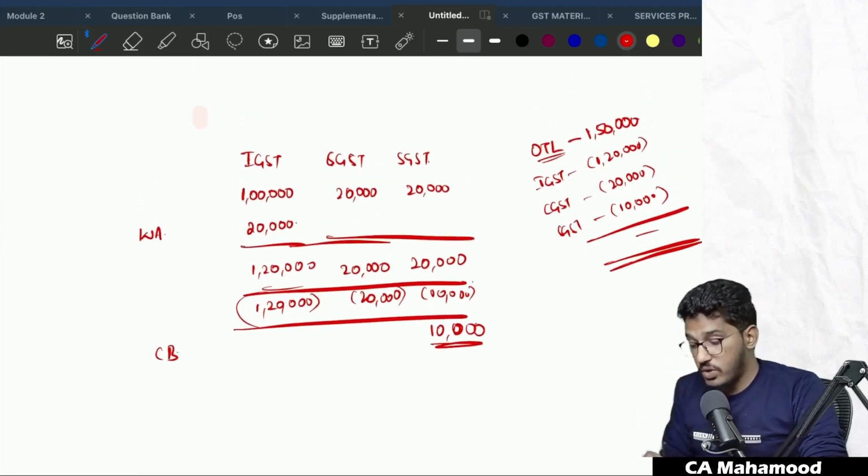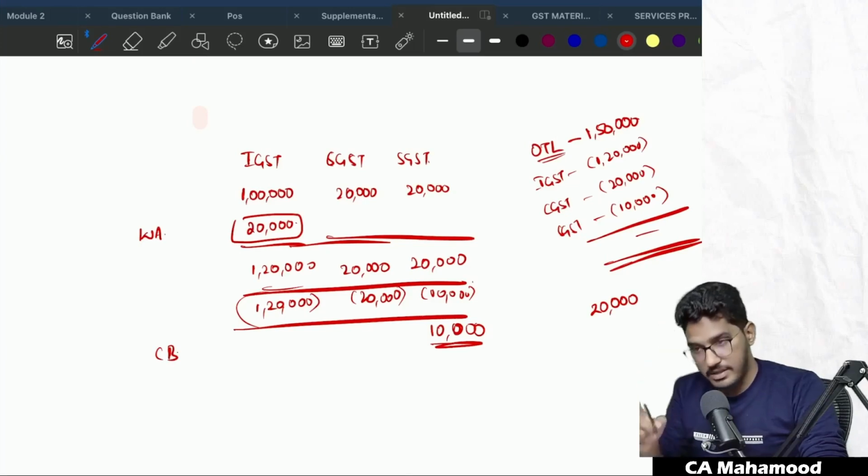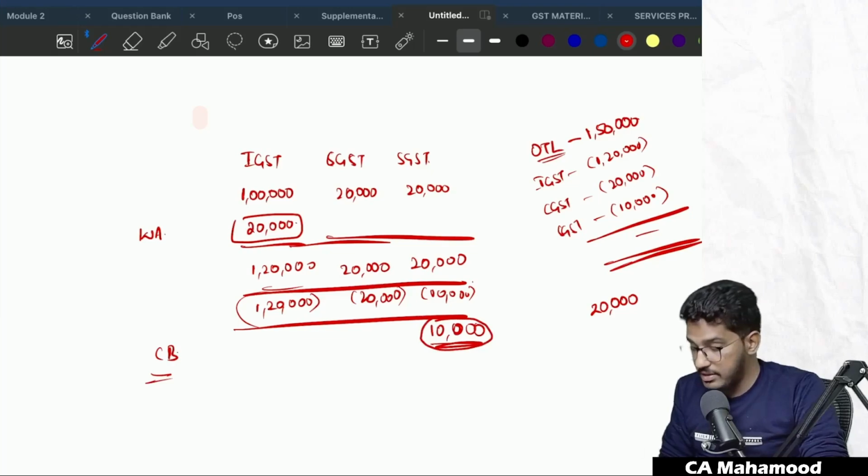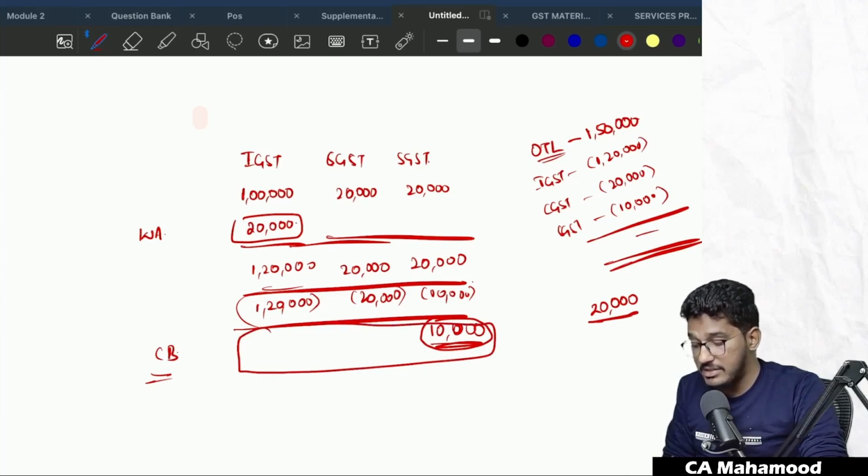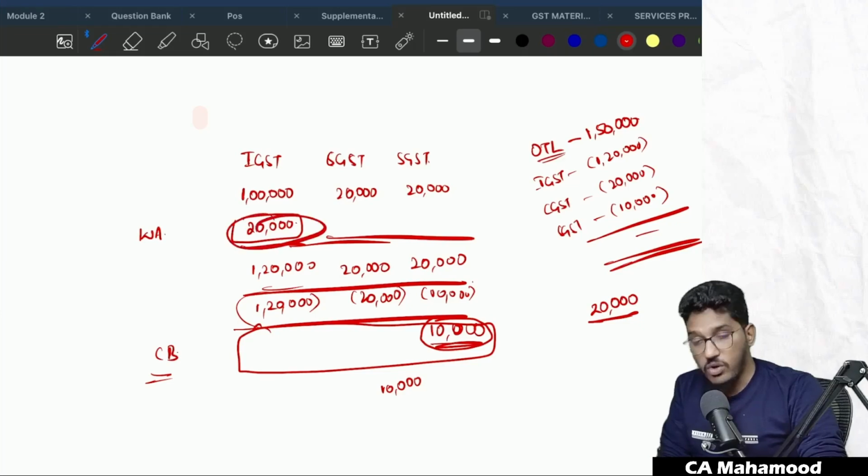Later I have realized, oh, I have wrongly availed this IGST amount, let me reverse it. So you are reversing that 20,000. Now, are you required to reverse along with interest? Yes. Why? Because the closing balance has fallen below 20,000 rupees. So for the wrong IGST, you have to see the cumulative balance. Once again, the cumulative balance of CGST, IGST and SGST, the total cumulative balance is 10,000. It has fallen below the wrongly availed amount.